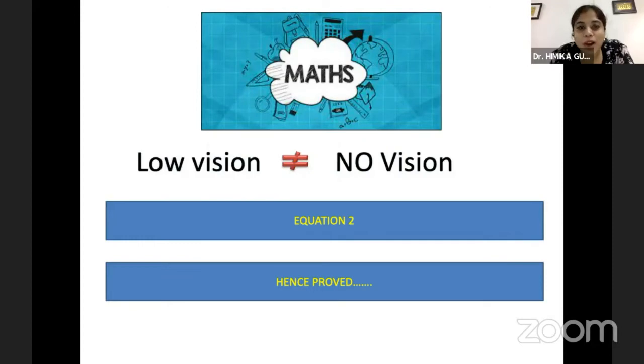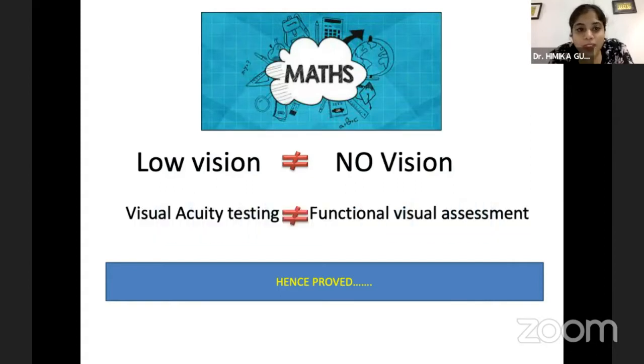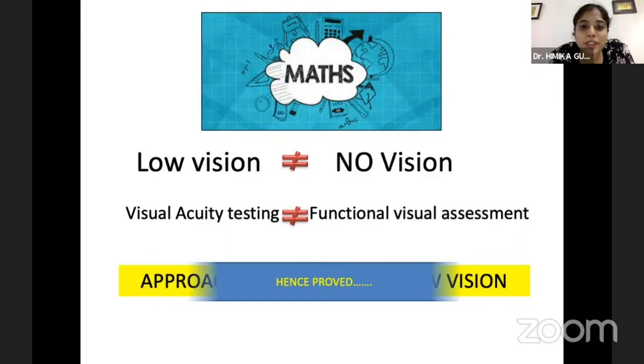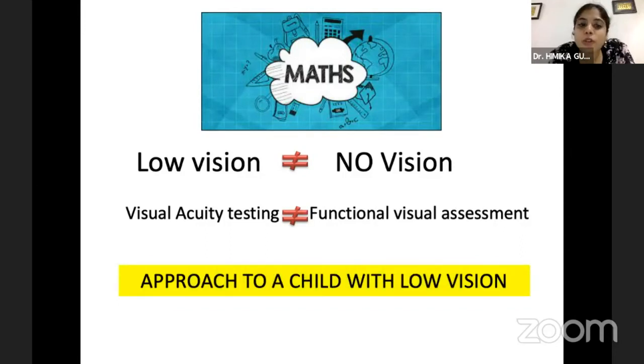Equation number one, low vision is not no vision. And equation number two, visual acuity testing is not functional visual assessment. That has already been discussed quite elaborately. And the third equation is we need to look at how to approach a child with low vision and really change our outlook.